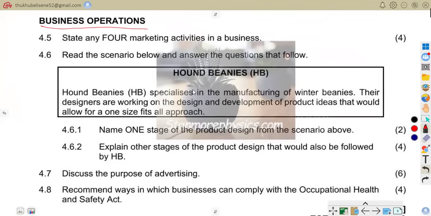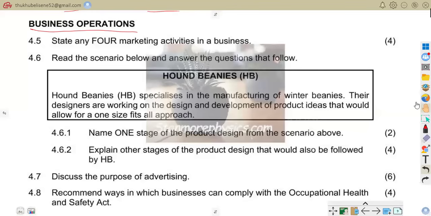The question says, state any four marketing activities in a business. That's what the question wants: any four marketing activities in a business.